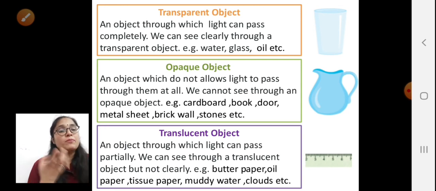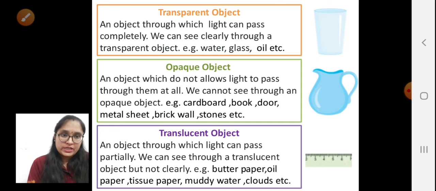So we are having the blur image of that object, right? For example, butter paper. If we try to see through the butter paper, we are able to see but not clearly. Oil paper is one of the examples. Tissue paper is again one of the examples. Muddy water is the best example.